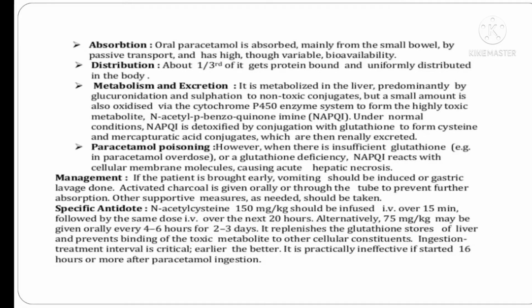In the case of paracetamol poisoning, when there is insufficient glutathione due to an overdose of paracetamol or glutathione deficiency, NAPQI reacts with cellular membrane molecules causing acute hepatic necrosis. In the management of paracetamol poisoning, supportive measures must be taken. The specific antidote in paracetamol poisoning is N-acetylcysteine, which should be given in the dose of 150 mg per kg, infused IV over 15 minutes, followed by the same dose IV over the next 20 hours.